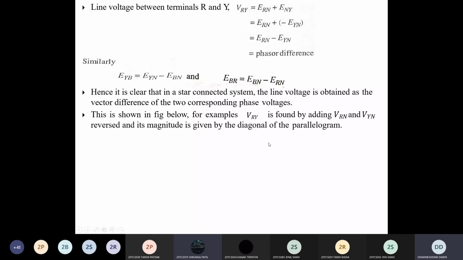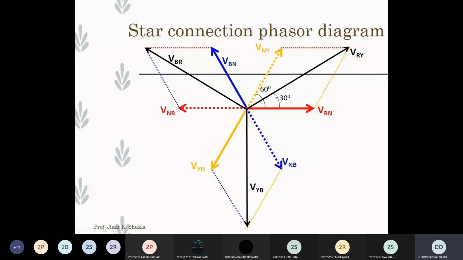If you see in this figure, when you do the vector summation of ERN and VNY, the resultant vector becomes VRY. This resultant vector is 30 degrees phase shifted with VRN and VNY.